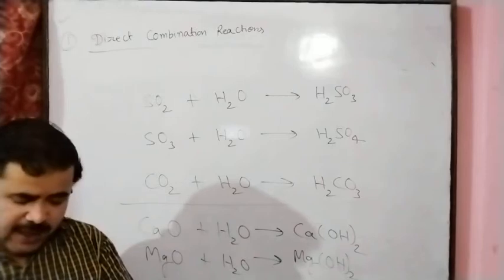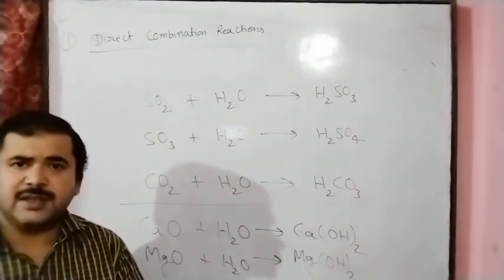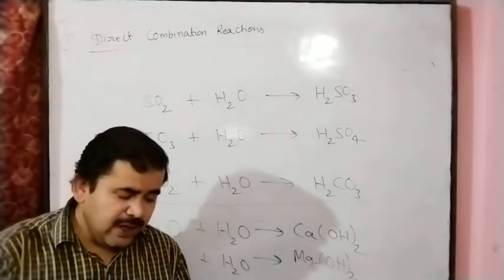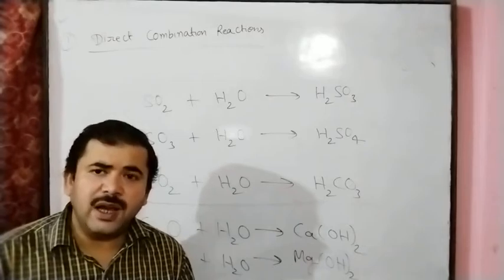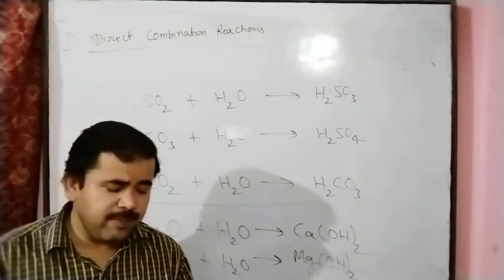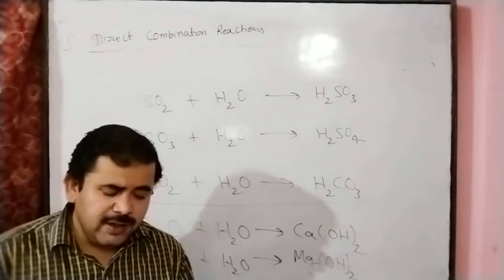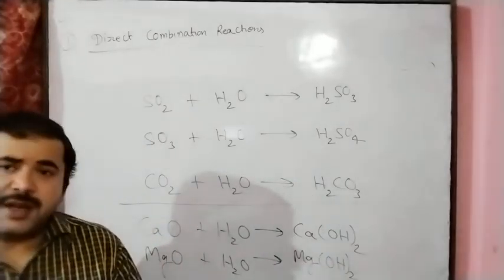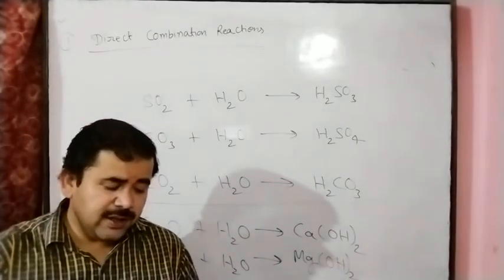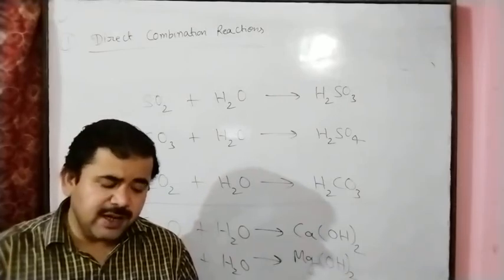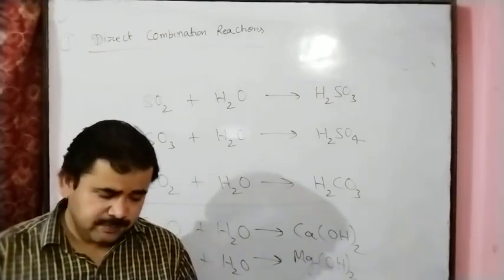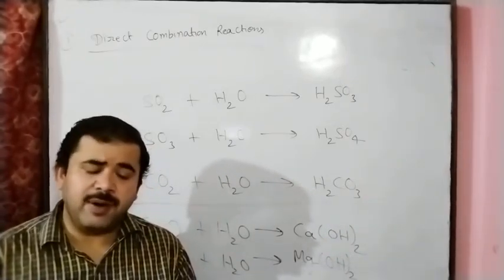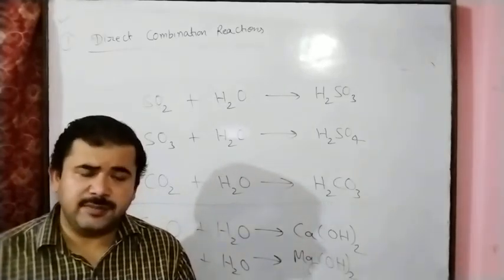And after this, preparation of salt by direct combination or synthesis reaction. Here we can prepare salts. Aluminum reacts with chlorine, we get aluminum chloride, this is the salt AlCl3. Iron reacts with chlorine, we get FeCl3, this is a salt. Iron, Fe, reacts with sulfur, we get FeS, this is a salt. Zinc reacts with sulfur, we get zinc sulfide. In the same manner, lead reacts with sulfur, we get PbS, lead sulfide. So these are the salts we get.